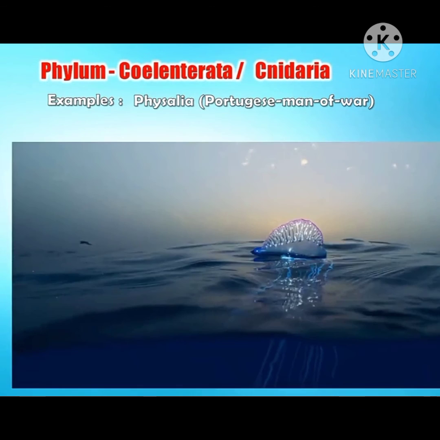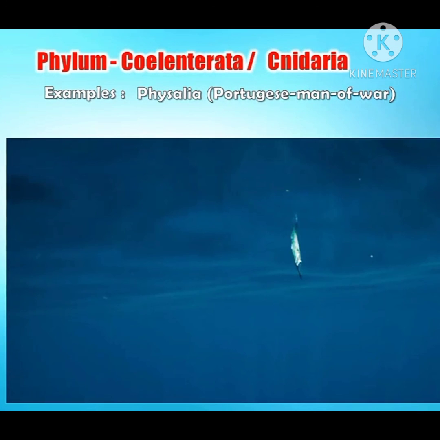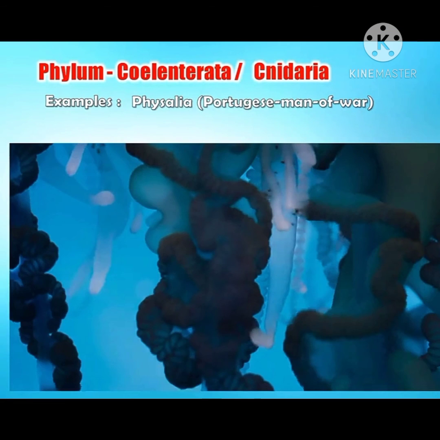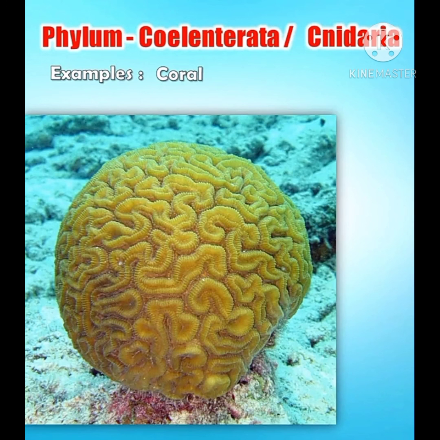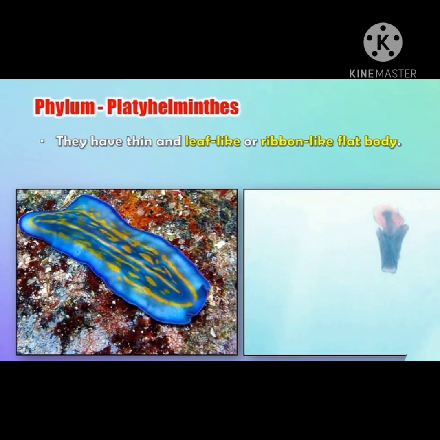This ball-like structure helps Physalia to float. There are many tentacles below the bladder. These tentacles are very poisonous. If a man is captured in the tentacles, he can also die. It is therefore also known as man of war. Next example, coral. Now let's study the next phylum, that is Platyhelminthes.